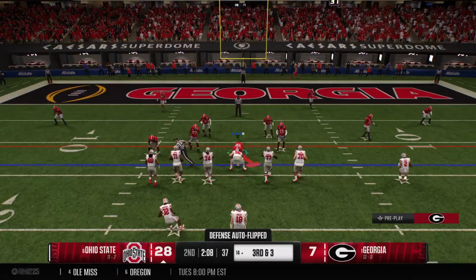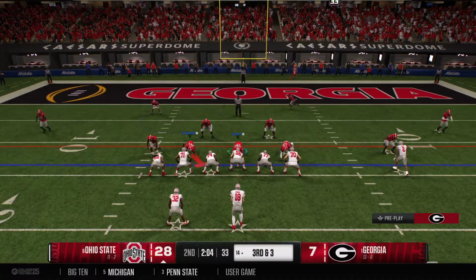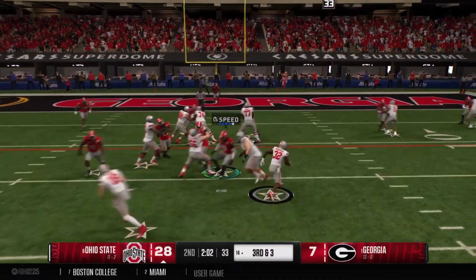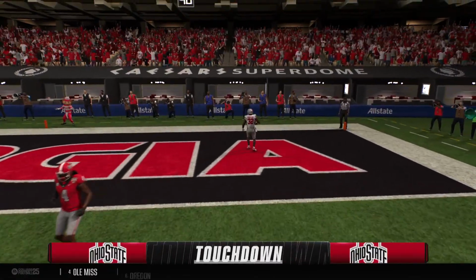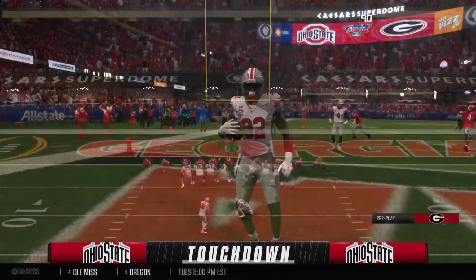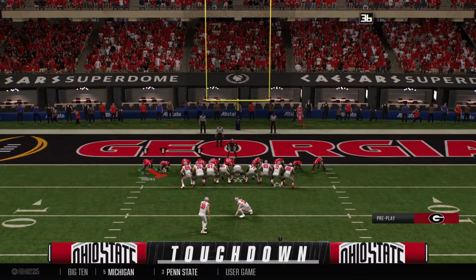So here we go. 3rd down in the red zone. The kind of play that decides football games. And the back gets the football. Got space, looking to score. And he runs it into the end zone. Touchdown, Ohio State. Now they line up to kick the extra point.